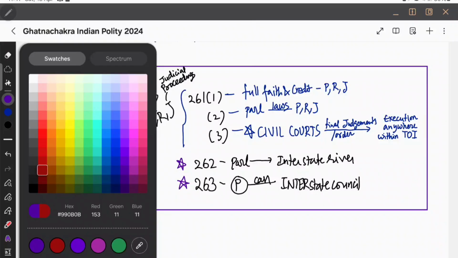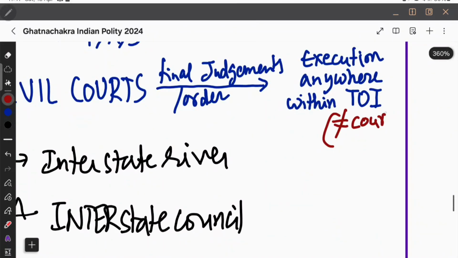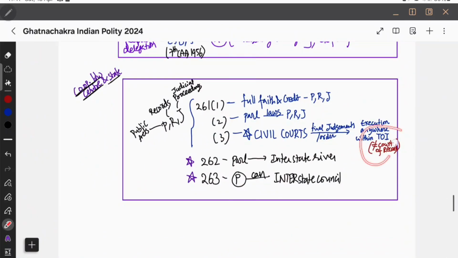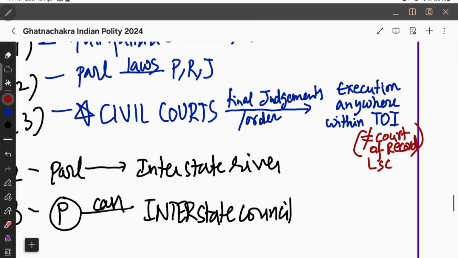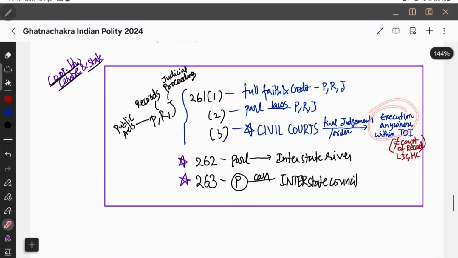And one thing you need to know is that this word 'anywhere' does not imply court of record. I mean, final judgments are enforceable anywhere throughout the territory of India, but it does not imply court of record. Court of record is only for the Supreme Court and High Court, right? Therefore, this is due to the full faith and credit clause. That is why we are saying execution anywhere within the territory of India.